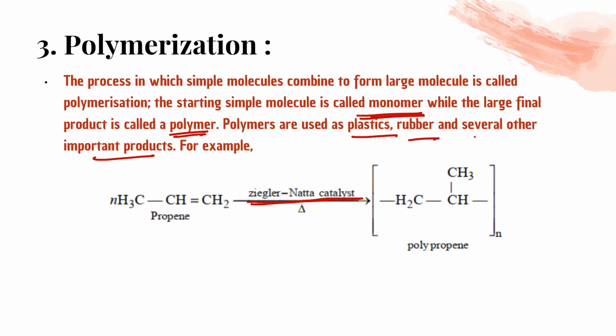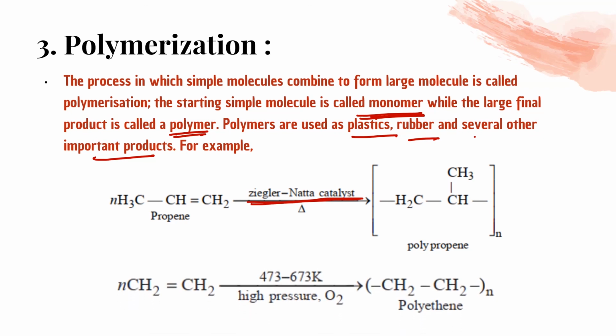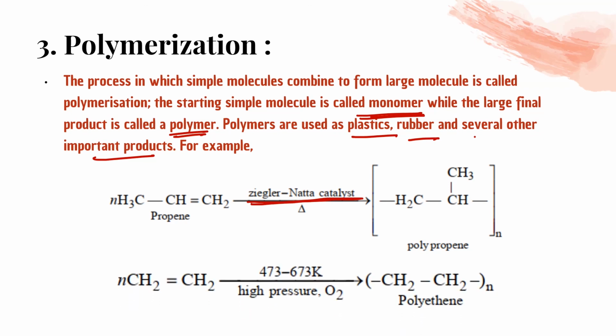We don't know if it is 3 molecules, 4 molecules, 10 molecules or 100 molecules, so that's why we write n molecules. Like this, if n molecules of ethylene undergo polymerization, it will give you polythene, which we use as a bag to carry things, isn't it? So that is polythene. This definition can be asked. You can write one example.